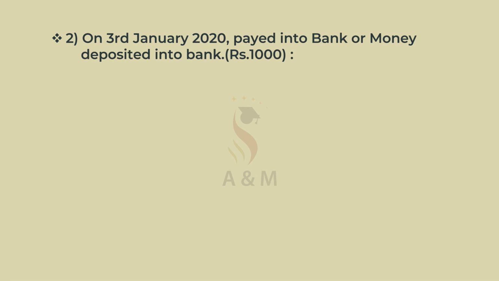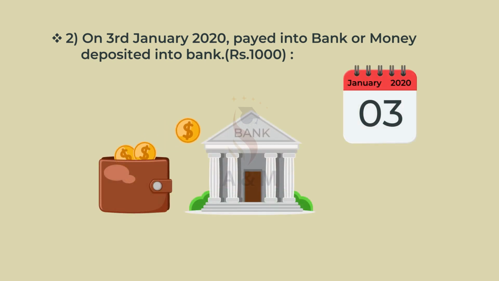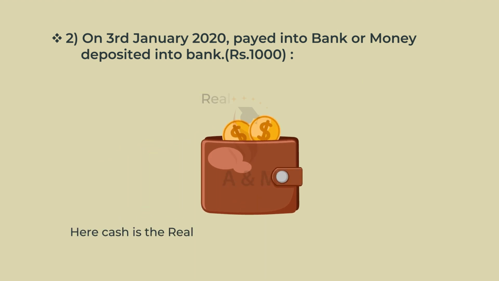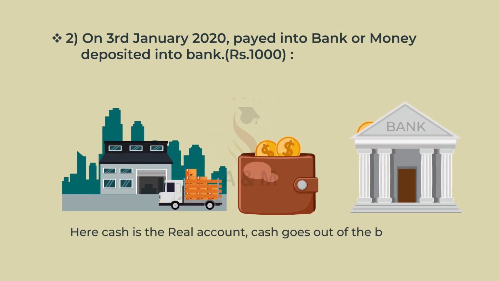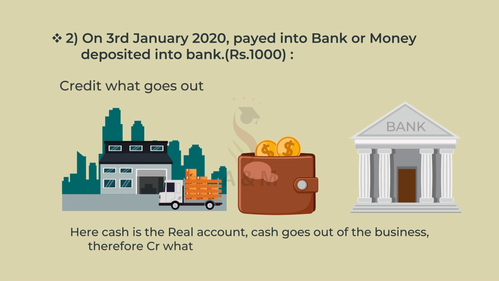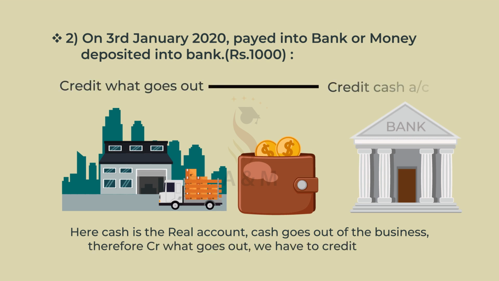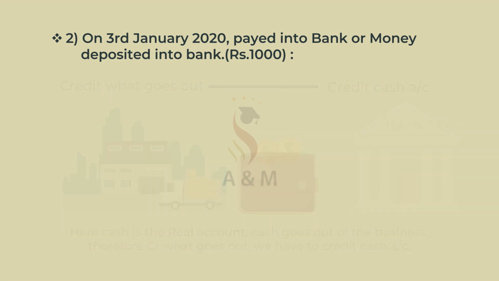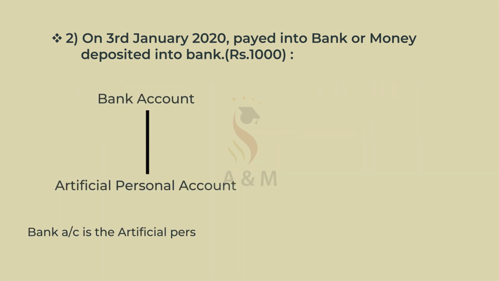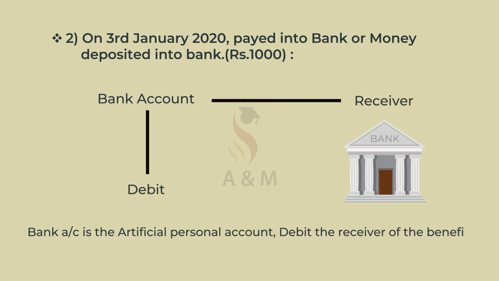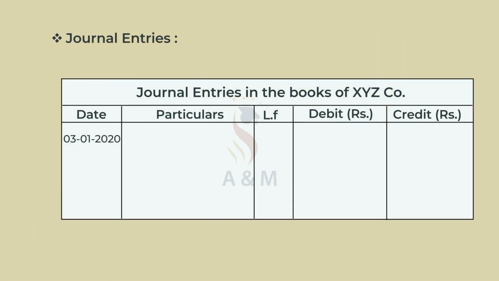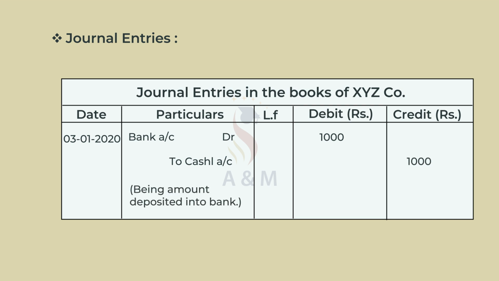Second, on 3rd January 2020, paid into bank, or money deposited into bank, rupees 1,000. Here cash is a real account. Cash goes out of the business. Therefore, credit what goes out. We have to credit the cash account. Bank account is an artificial personal account. Debit the receiver of the benefit. And the journal entry is bank account debtor 1,000 to cash account 1,000, being amount deposited into bank.